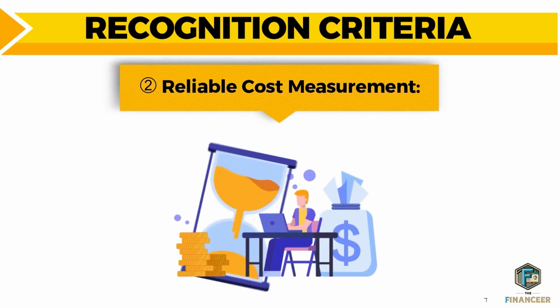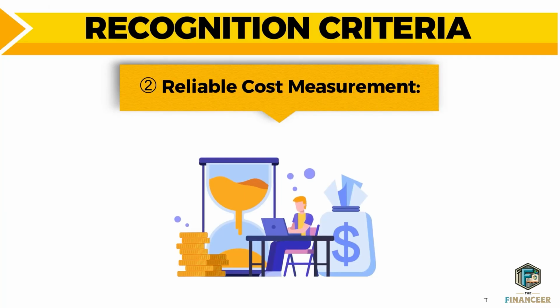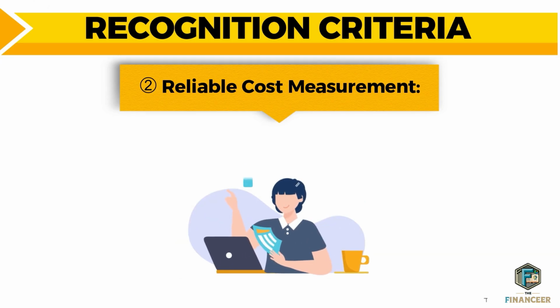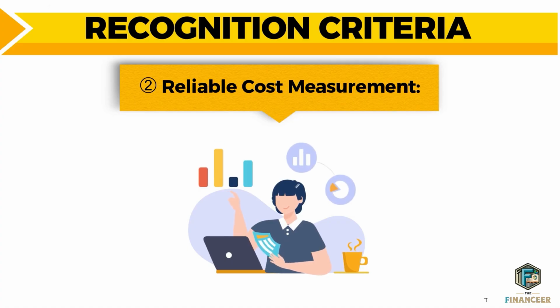The second important condition and criteria in order to recognize the PPE assets is the reliable cost measurement. Once you are confident about the future economic benefits, we need to ensure that the cost of the asset can be measured accurately and reliably. This means that the amount assigned to the asset on the financial statements should be a faithful representation of the real cost that you paid in order to acquire that asset.